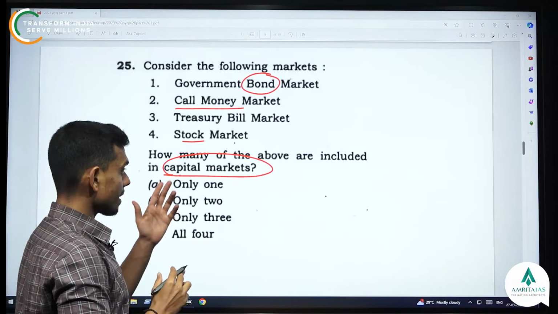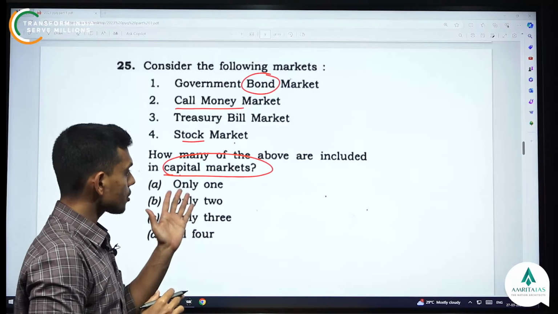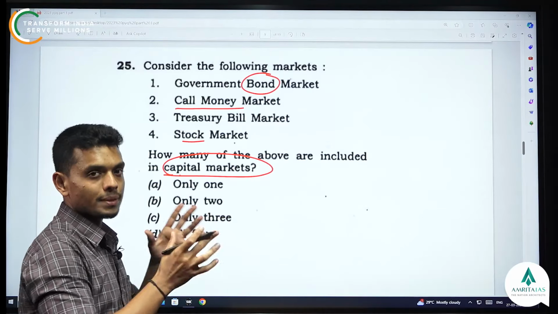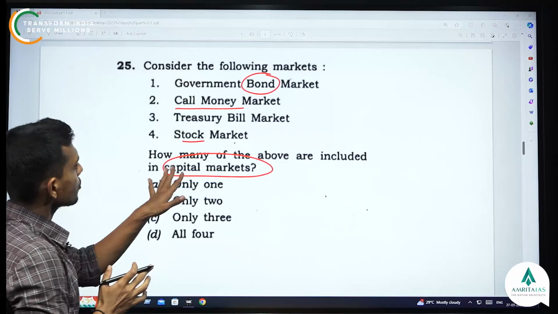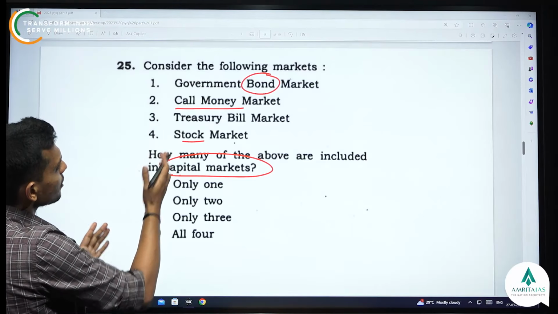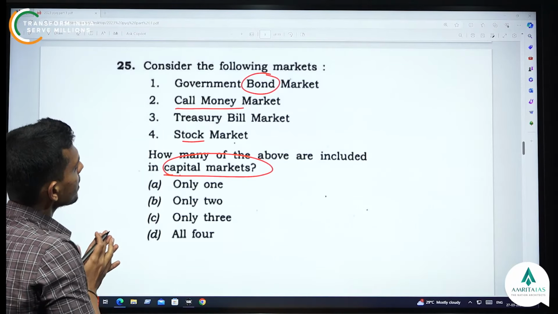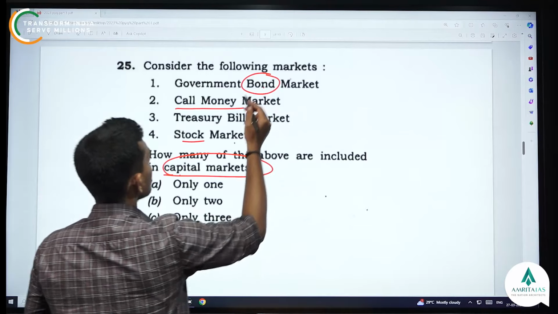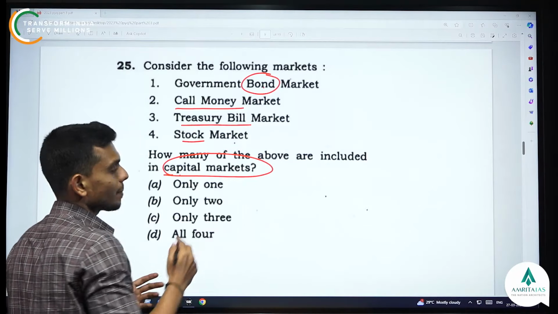Okay, they're asking about the capital market and not the stock market or stock exchange or something related to stocks. So, capital market. Let's see these options. Okay, government bond market. You know what is the difference between a government bond and a treasury bill?